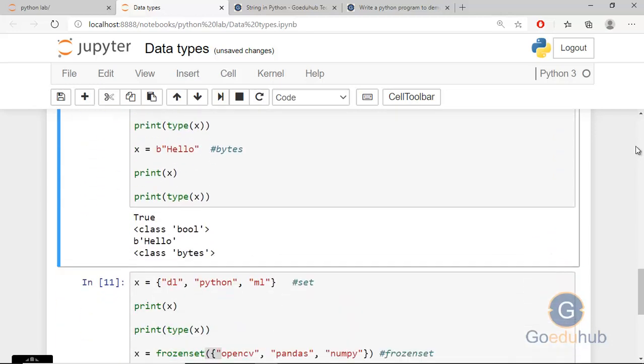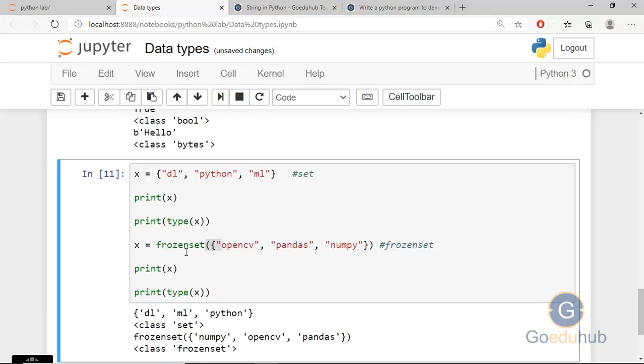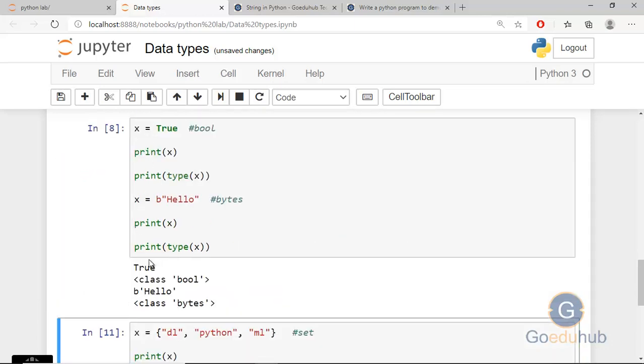The next data type is the Boolean data type. A Boolean has either the value True or the value False. I have defined x is equal to True, then print x and the type of x, and you can see it is the bool class. Similarly, we have the bytes class. For bytes, you write b, double quotes, and whatever string you want. You can see the output here: the value of x is True and the type of x is bool.